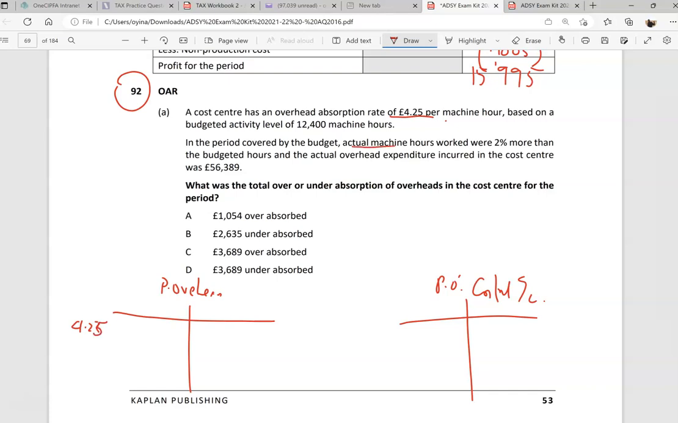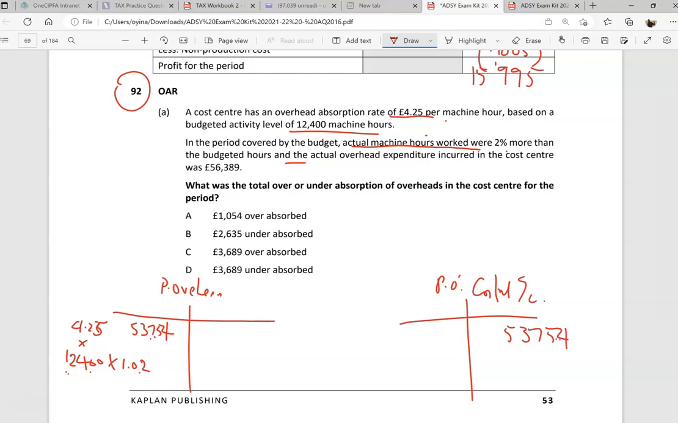The question says that actual machine hours were 2% more than the budgeted. If the budgeted is 12,400, the actual was 12,400 times 1.02, because it says 2% more. So that's 12,400 times 1.02 times £4.25, which is 53,754. So I have 53,754 on both sides. Debit the production overhead and debit the control account.